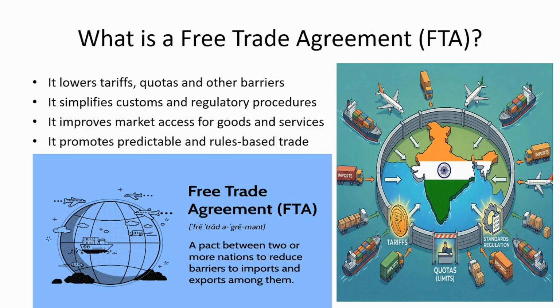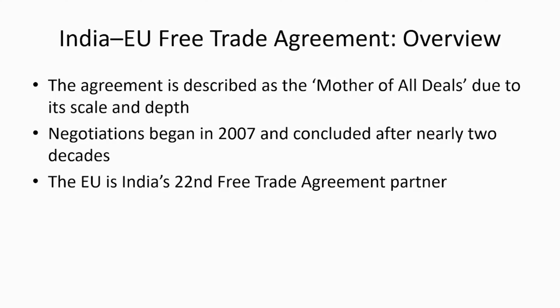Then these promote predictable and rules-based trade. So now there is a clear agreement. Everybody knows it. Rules are there. So people can invest or buy as per the rules which are already known to everyone. There is certainty. So this agreement is dubbed the mother of all deals. Why? Because of its scale and depth.